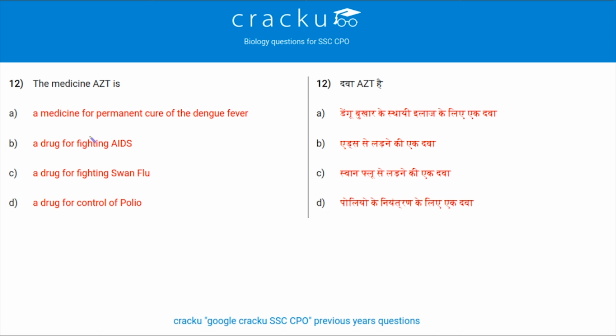So option A says the medicine is a permanent cure of dengue fever. No, it's not. We know antiretroviral, AIDS is caused by a retrovirus. So we can say this medicine is a drug that fights AIDS. So the correct answer is option B.